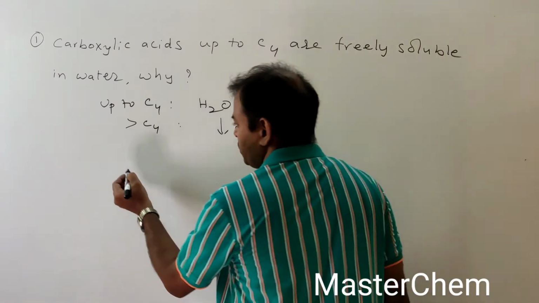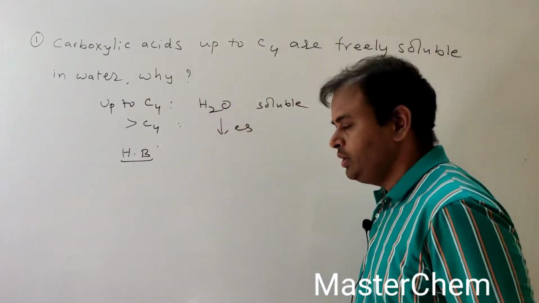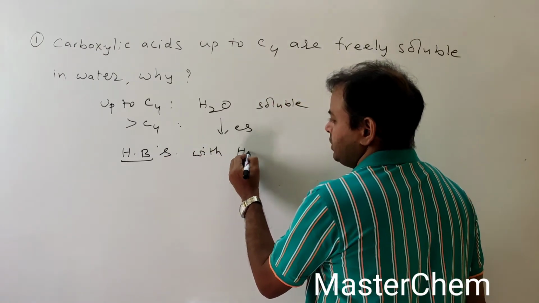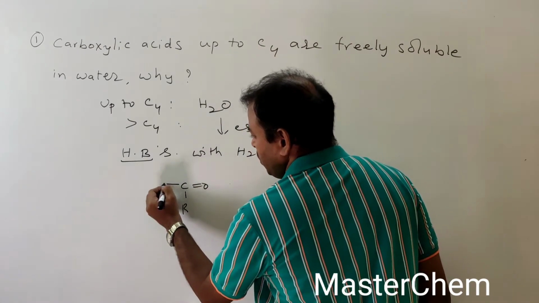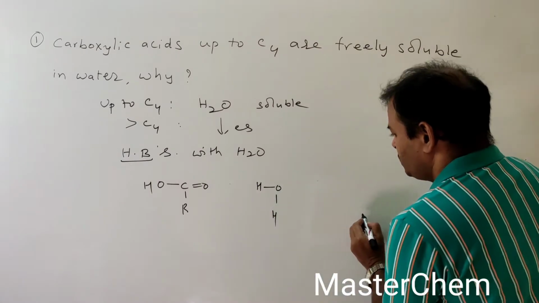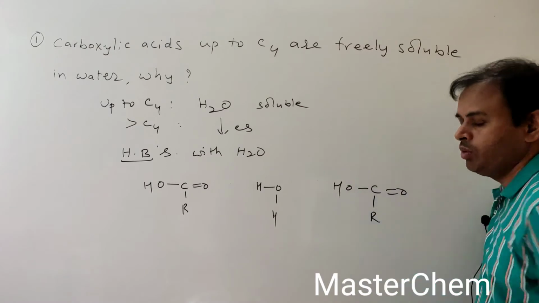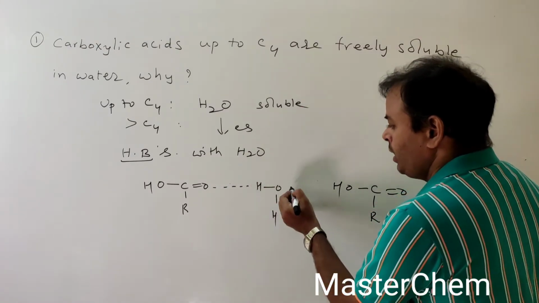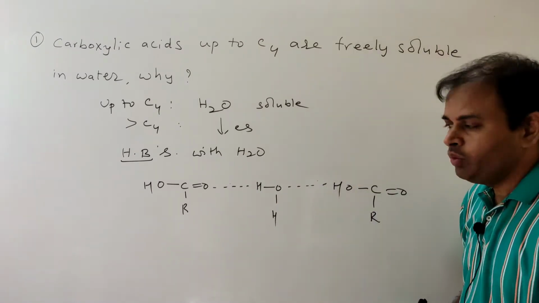This is due to the formation of hydrogen bonds with water. How is it? R C double bond O OH, and the water molecule H2O. This is the carboxylic acid. So carboxylic acid molecules form hydrogen bonds with water. That's why these are freely soluble in water.